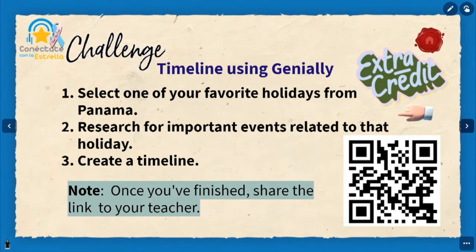And then, when you have all the information, you can start creating your timeline. So this code that you have here, you can see the step by step on how to do it. Okay? Using Genially, remember. Once you have finished, you can share the link to your teacher and classmates of your special holiday. For example, if you selected Holy Week, you can search for information.